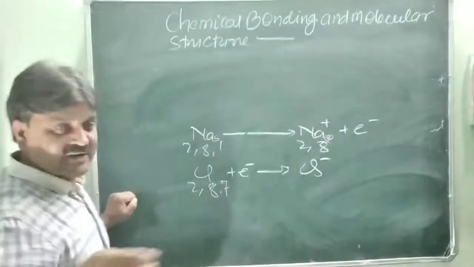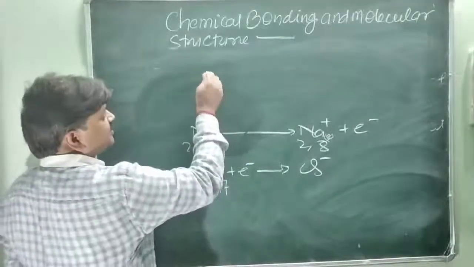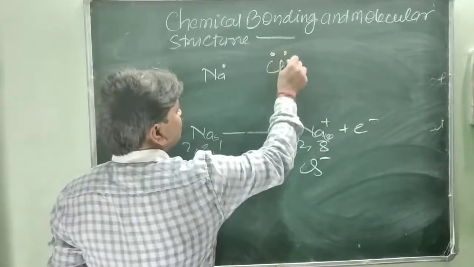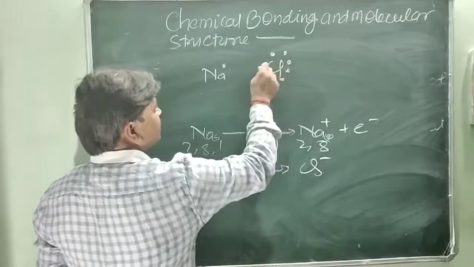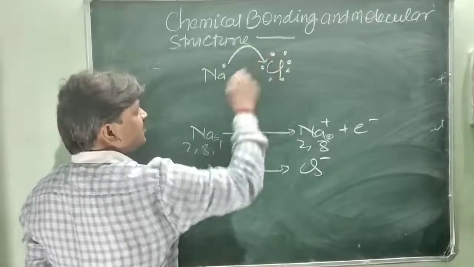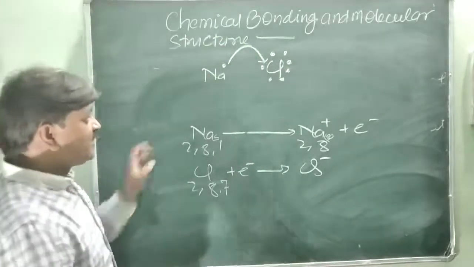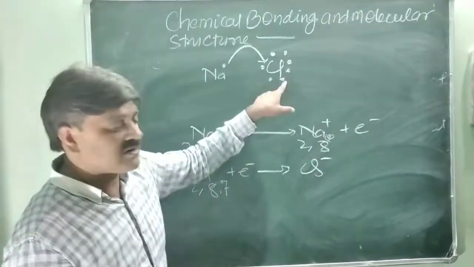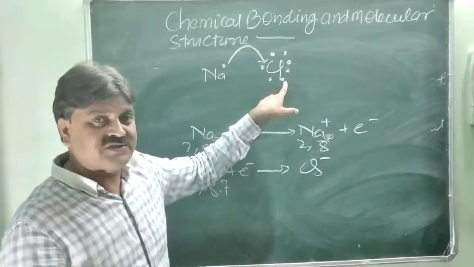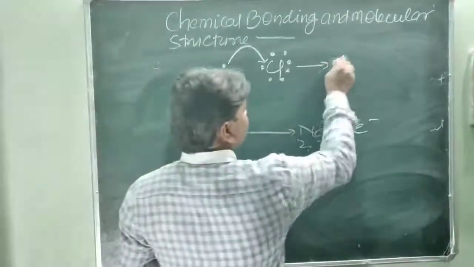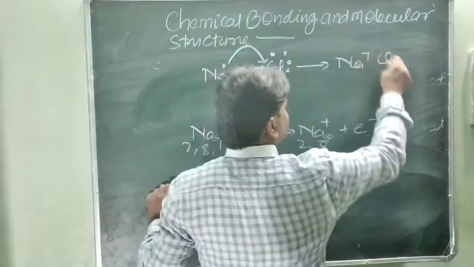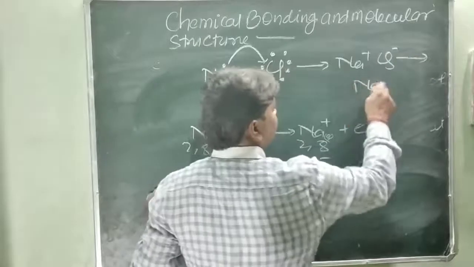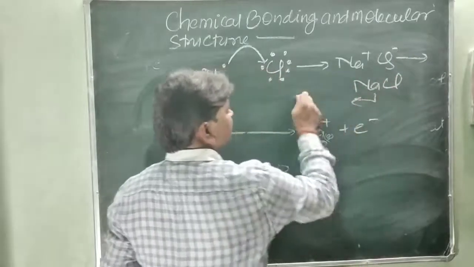This can be shown in this way. First you write the electron dot structure, like the Lewis dot structure. Sodium has 1 electron and chlorine has 2, 8, and 7. One electron transfers from sodium and goes toward chlorine. So when it loses 1 electron, it becomes positively charged in this way. When chlorine accepts 1 electron in its valence shell, it becomes negatively charged. So Na plus and Cl minus are formed. Between these two different ions a bond forms and creates the compound sodium chloride. This is an ionic compound.